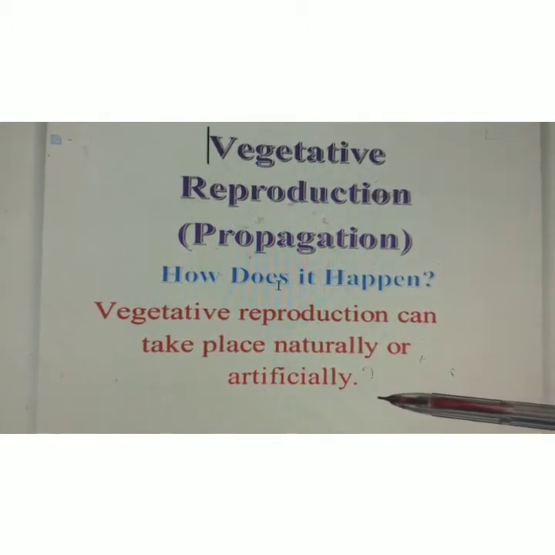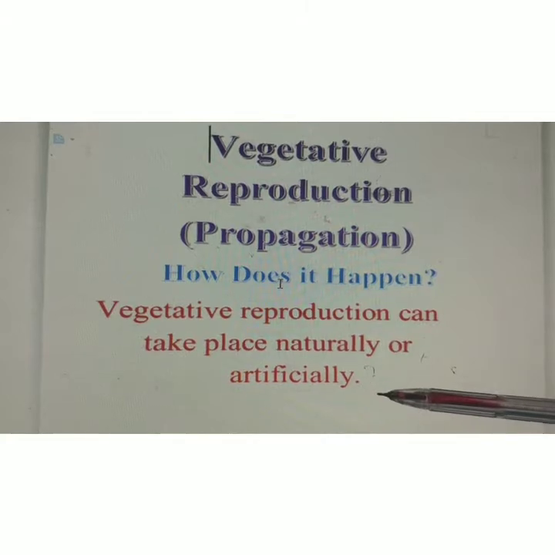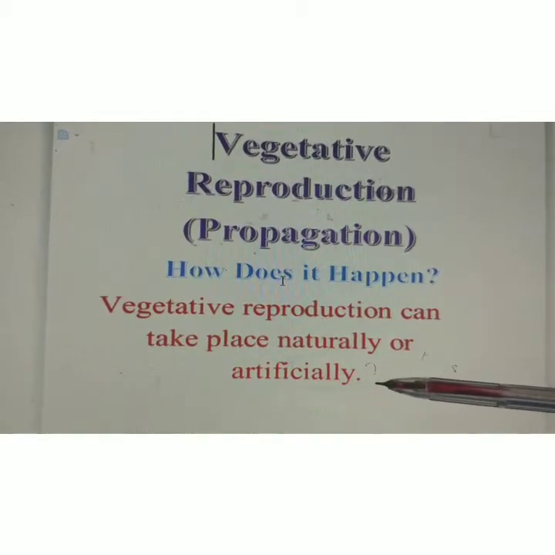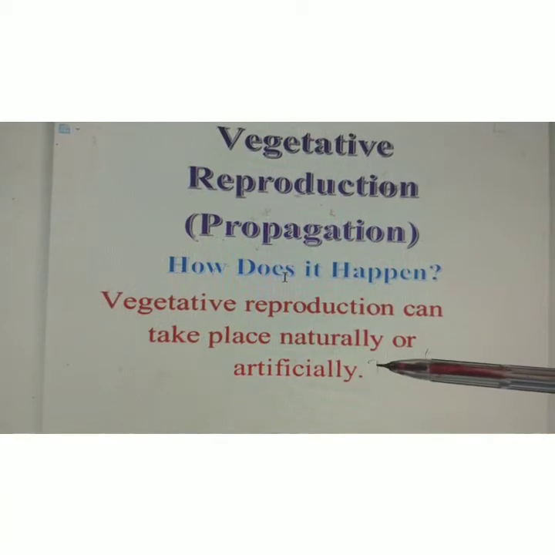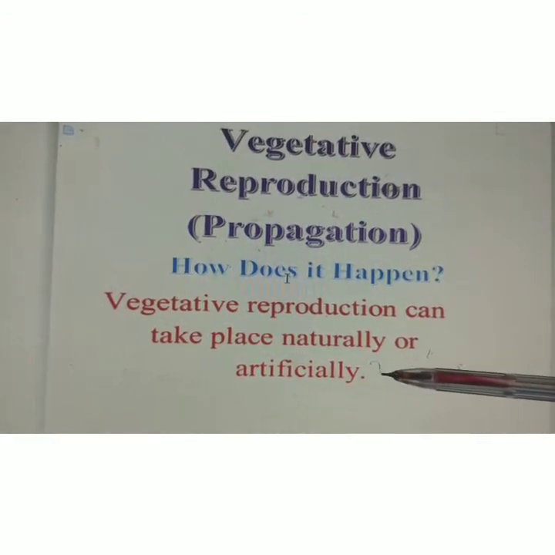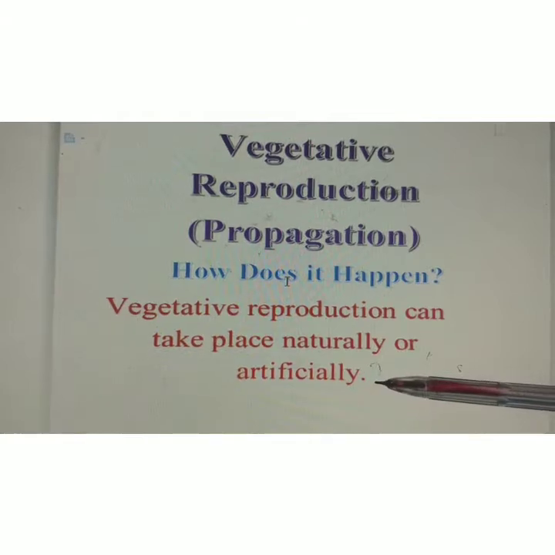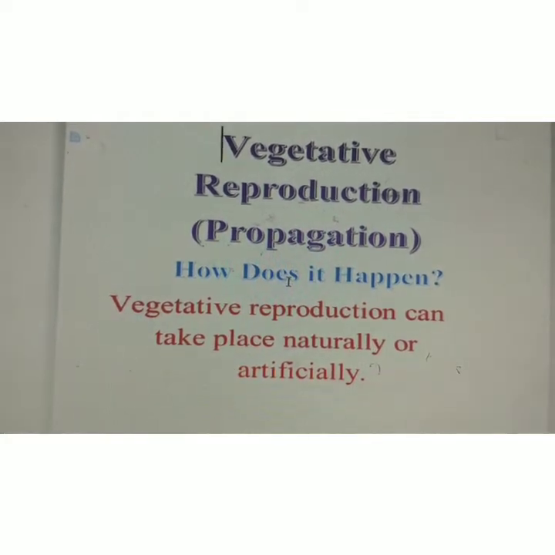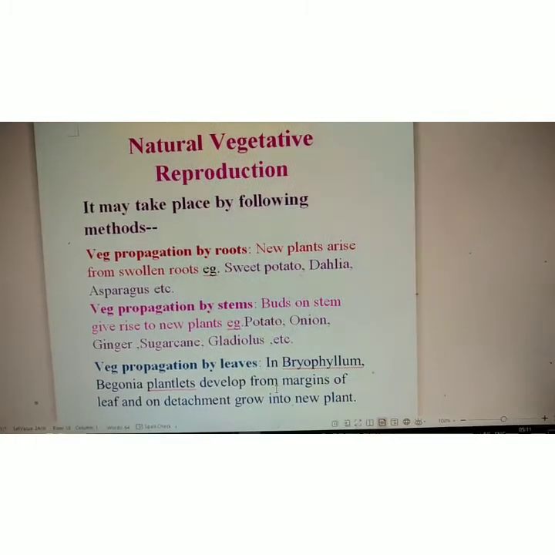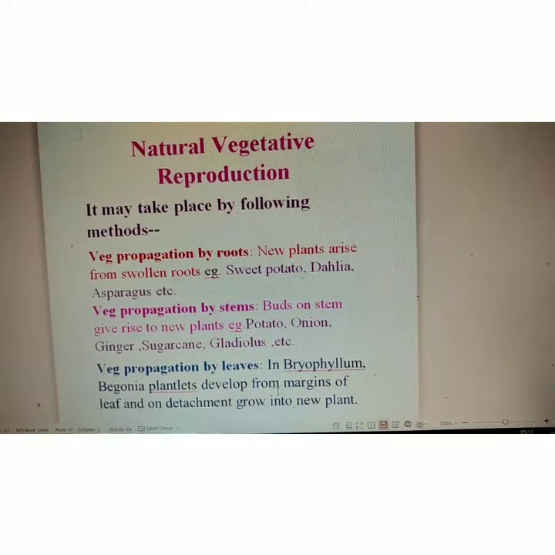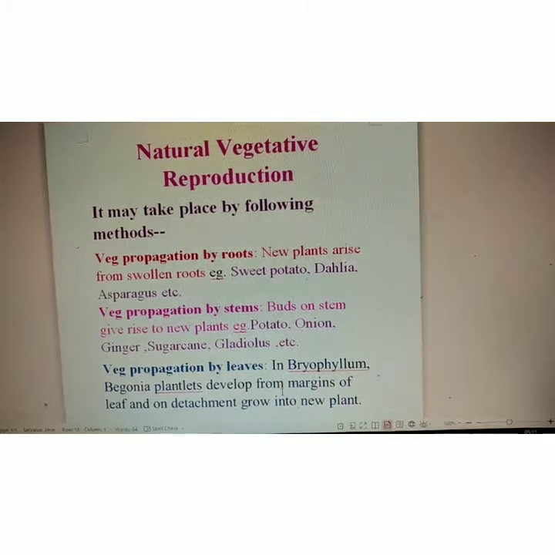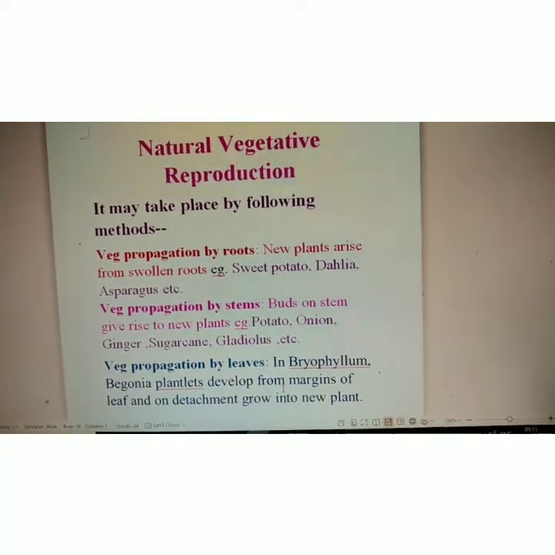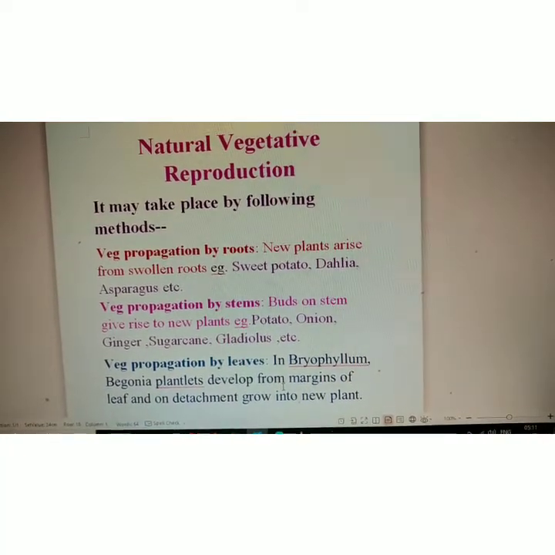And when man interferes with the process and artificially puts root or stem, then we call it artificial vegetative propagation. Vegetative reproduction is of two types: natural vegetative reproduction and artificial vegetative reproduction.